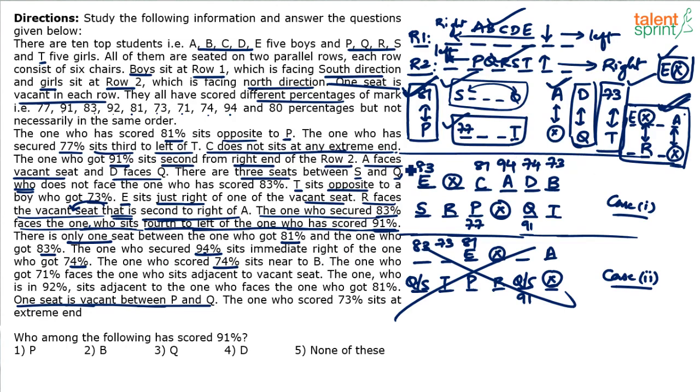Remember, this is a south facing row. So right should be taken this side. 94 is on the immediate right of 74, right? Immediate right of 74. Yes or no? So that point is also fixed. 74 should be near B, he said. Obviously 74 will come here. And then 94. So top row, the persons are done, marks are also done. This will anyway be vacant seat, right? No percentage there. Lot of other data is there. I think we can fill the gaps. The one who scored 74 is near to B. The one who got 71 faces the one who is adjacent to vacant seat.